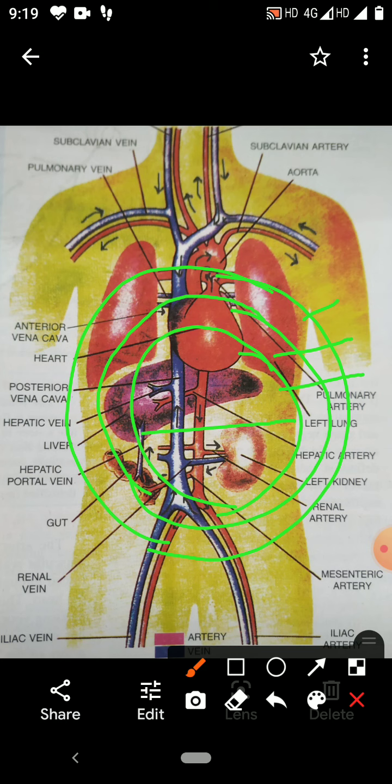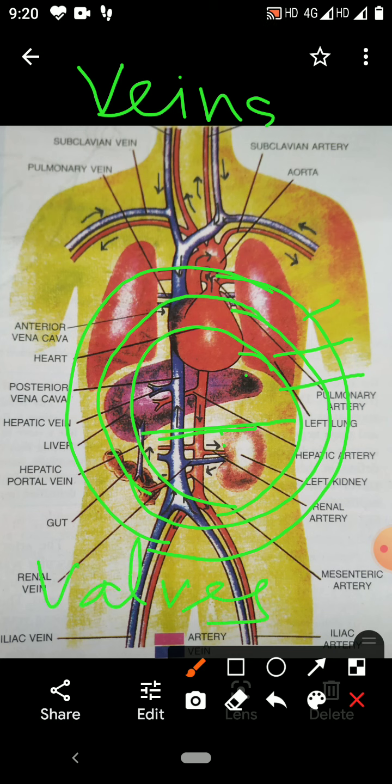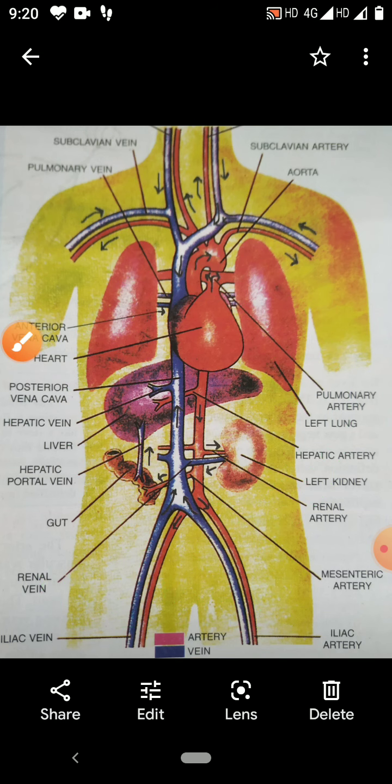So veins have a thin muscular wall and a wider lumen. In the veins, blood flows uniformly, and veins have pocket-shaped valves. These valves allow blood to flow only in one direction.